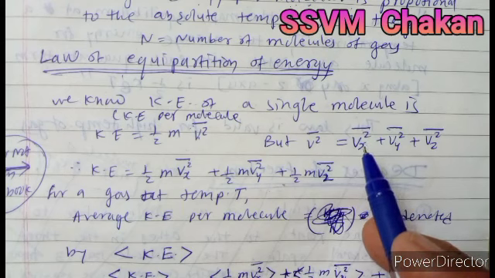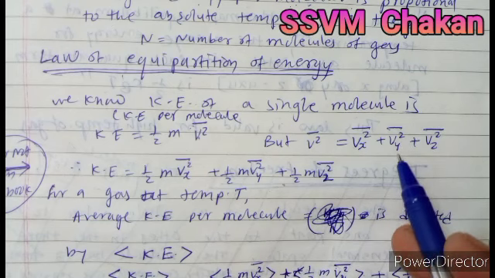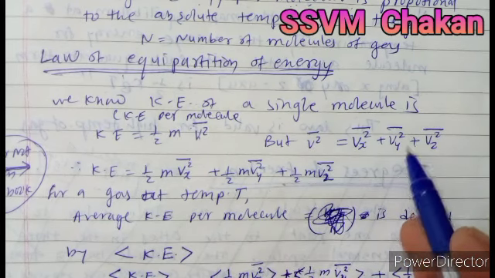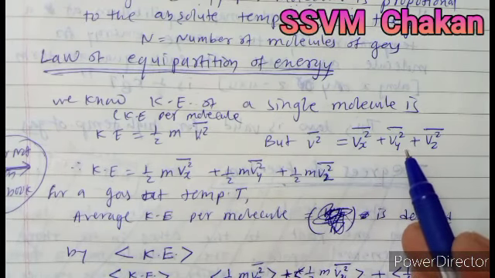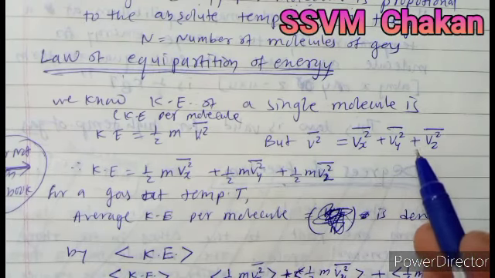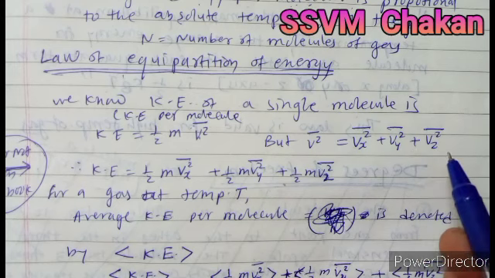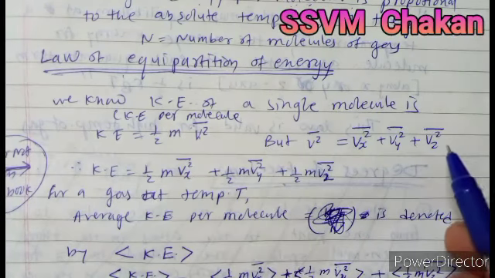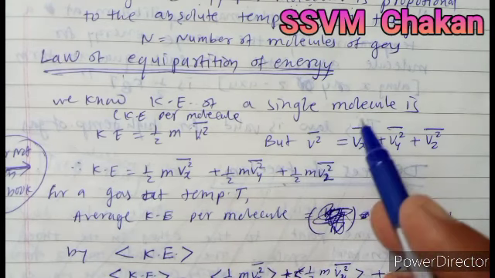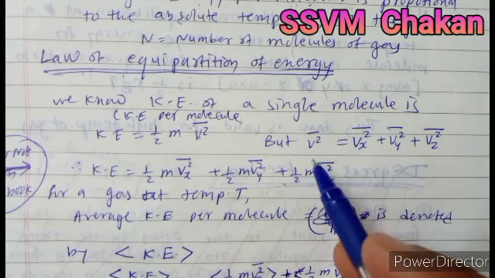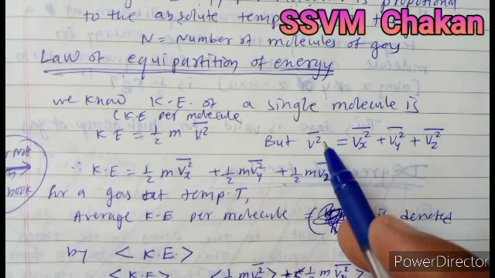That is the mean square velocity along the x-axis. vy² bar is the mean square velocity along the y-axis, and vz² is the mean square velocity along the z-axis, and the average of all these three is nothing but v² bar.